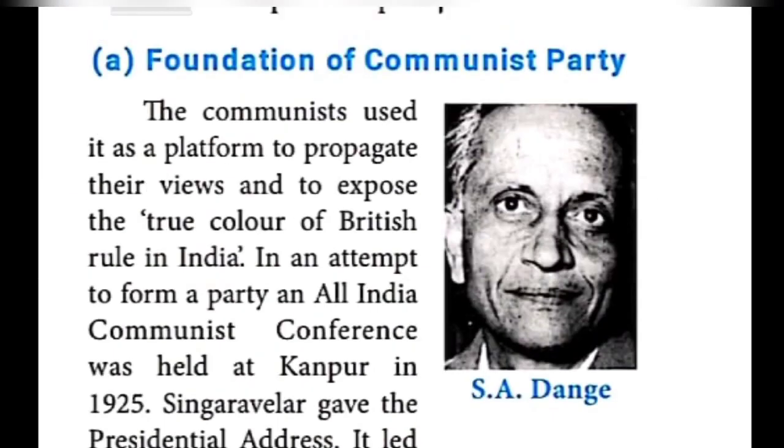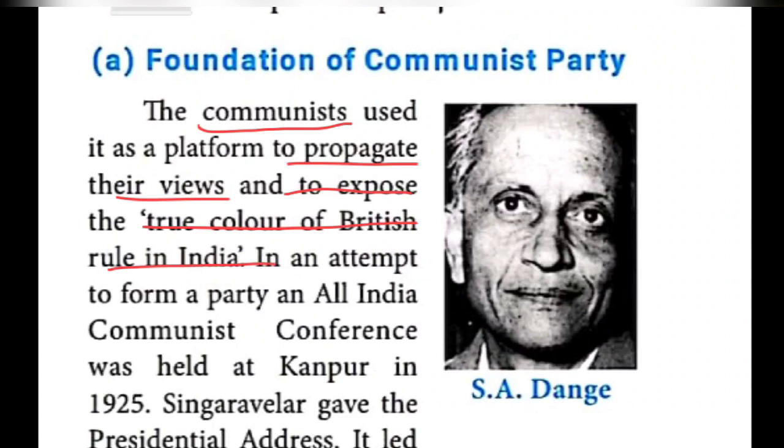The next part given is the foundation of the Communist Party. The communists spread their views against the British and exposed the true color of British rule in India.